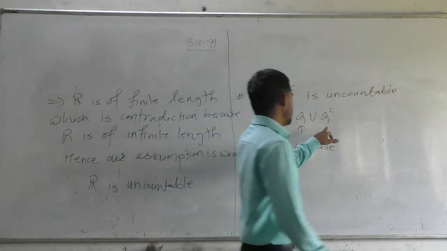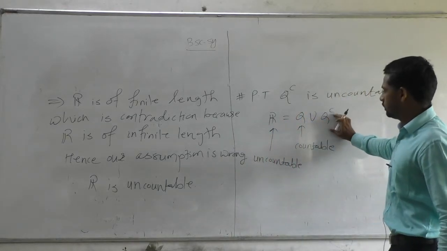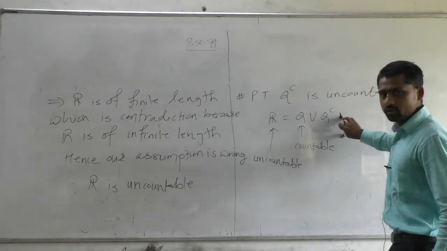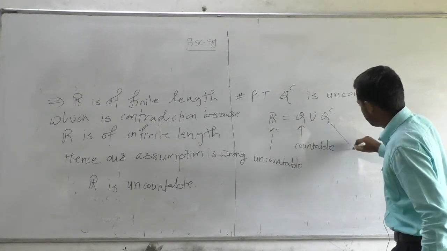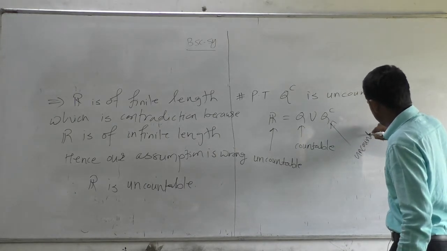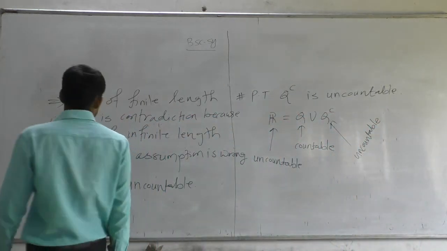Now, if the set of irrational numbers is countable, then the countable union of countable sets is countable, so R is countable. Therefore, the set of irrational numbers must be uncountable.